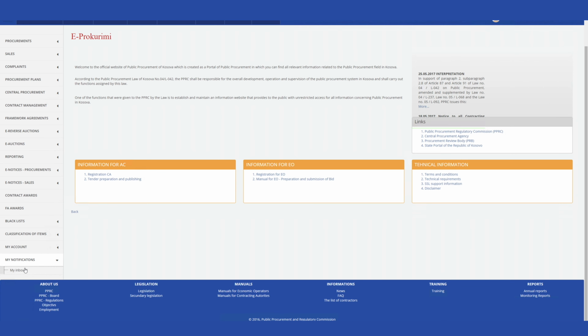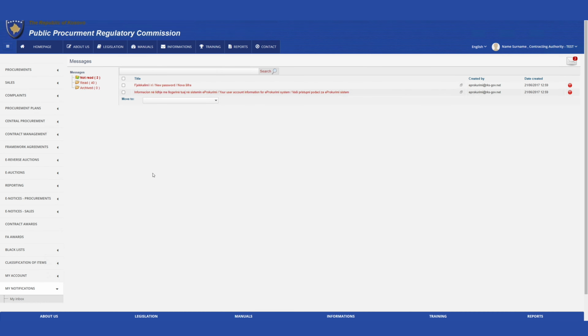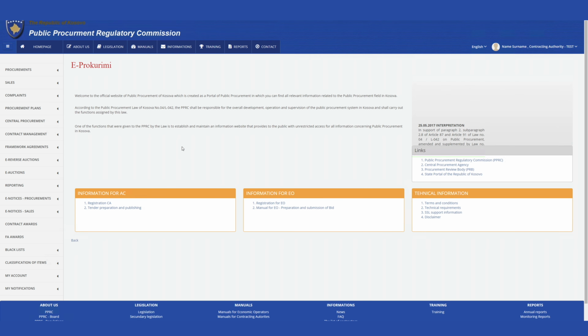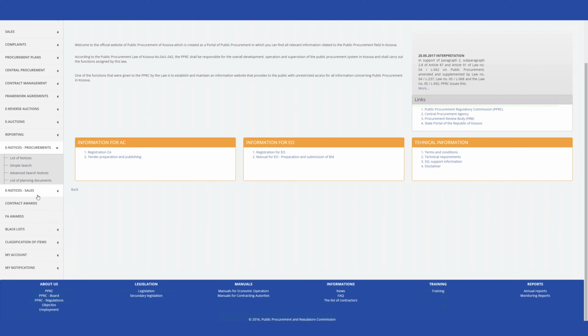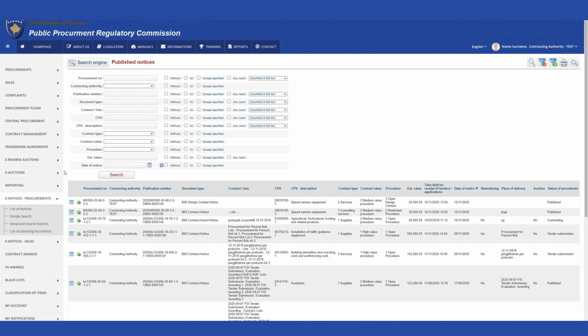In the Messages menu, respectively its My Messages submenu, every auditor is able to view messages sent by the electronic procurement system, which are also forwarded by the system to his/her registered email. In the Notifications Procurements menu, respectively its Advanced Search submenu, the auditors can use the filter to enable them to perform detailed searches of procurement procedures for relevant authorities.